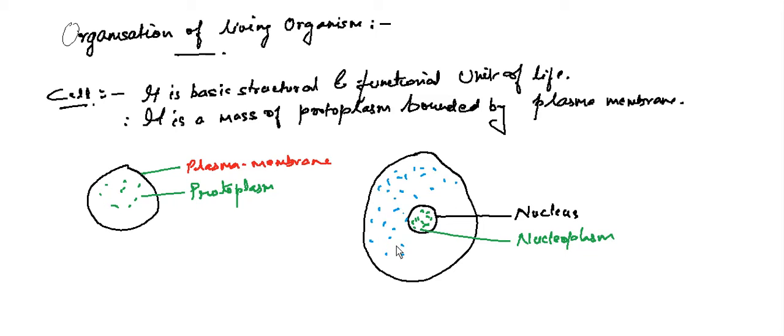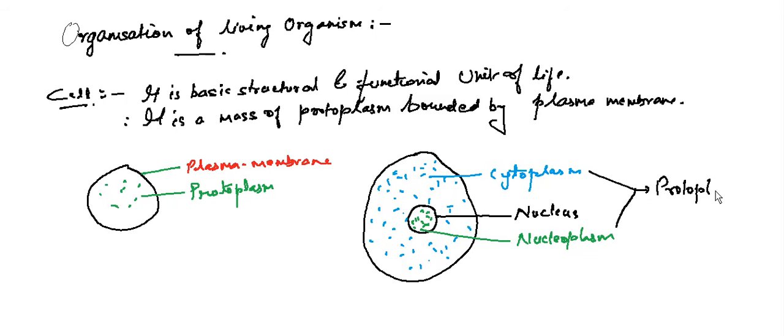That's the blue dotted line you can see here. This fluid is called cytoplasm. Clear? So together we say that cytoplasm and nucleoplasm are collectively called protoplasm. So protoplasm is just the fluid which is present in the cell, which includes cytoplasm and nucleoplasm. Clear? That is the basic thing we have to know about the cell.